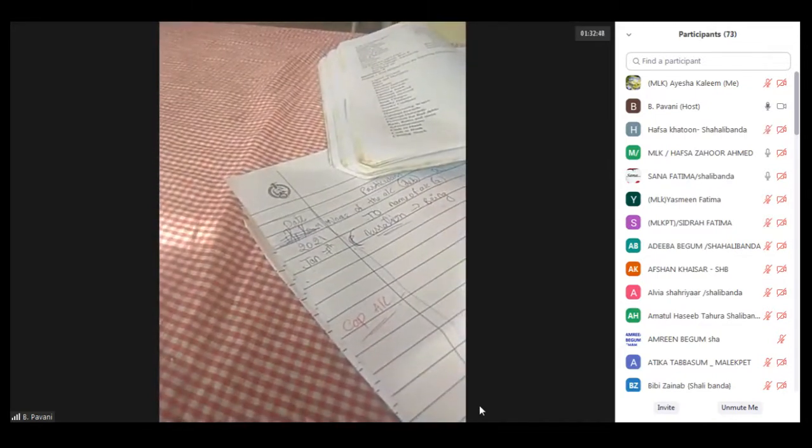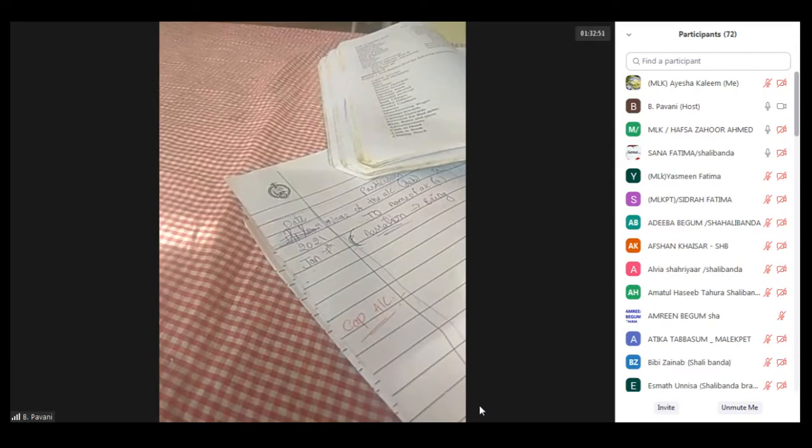So coming to capital account, it is nothing but if the proprietor has introduced cash or goods or property in the business, then it will come under the capital. As per the business entity concept, business and the proprietor are two separate entities. So whenever we are writing the transaction, we should see from the eyes of the business, not from the eyes of the proprietor. So here the proprietor is investing cash or property or goods into the business.